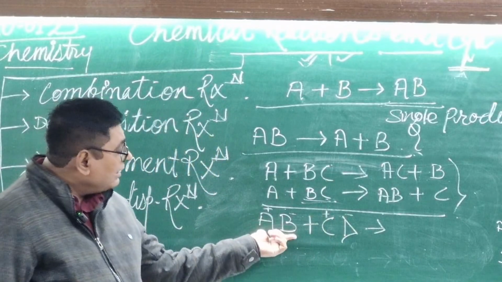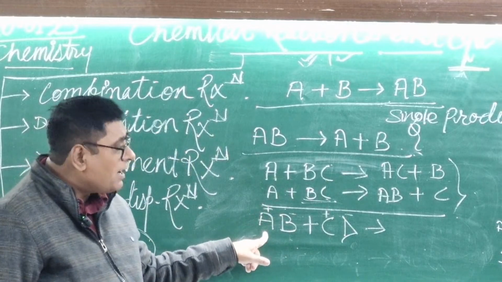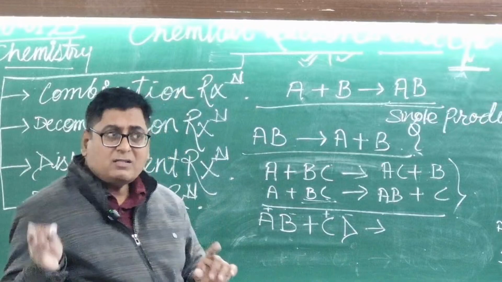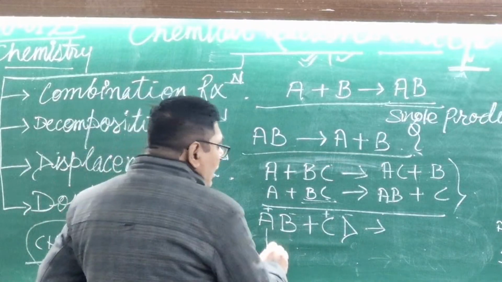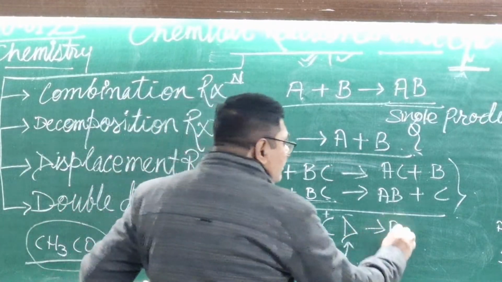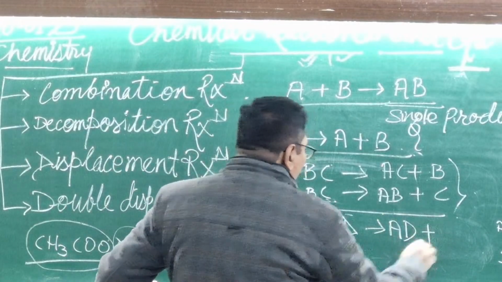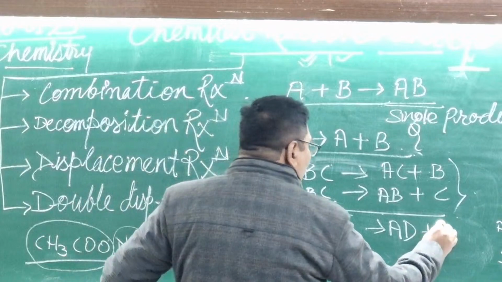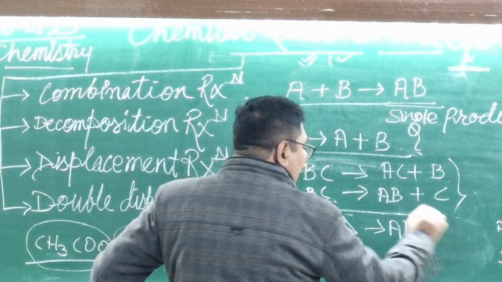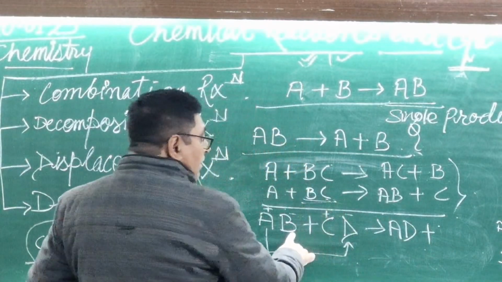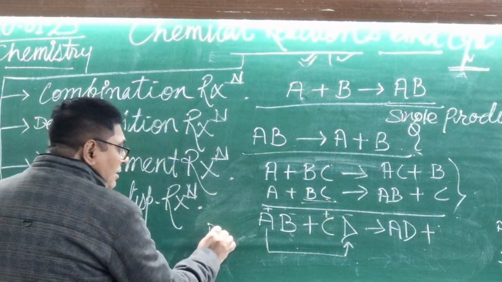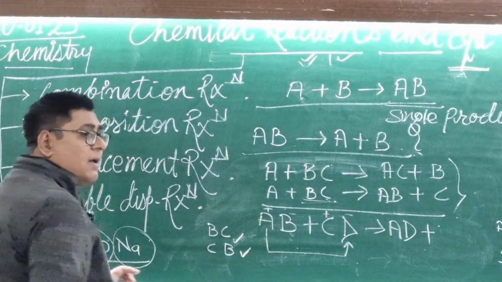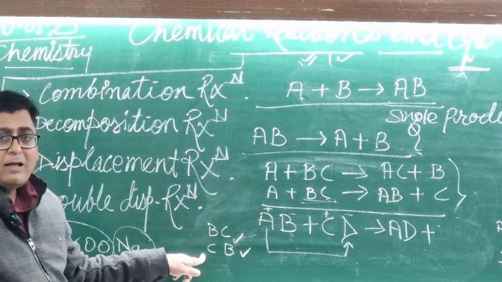In the first compound, the positive ion will combine with the second compound's negative ion. It will make A and D. Next, B negative and C positive will react with each other and make, listen, B and C, or C and B?